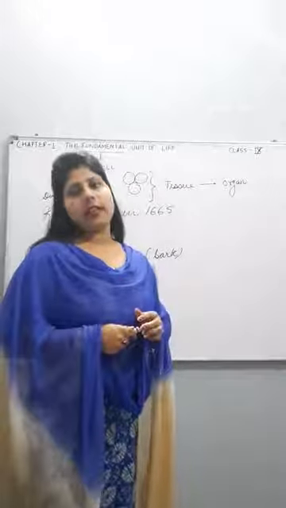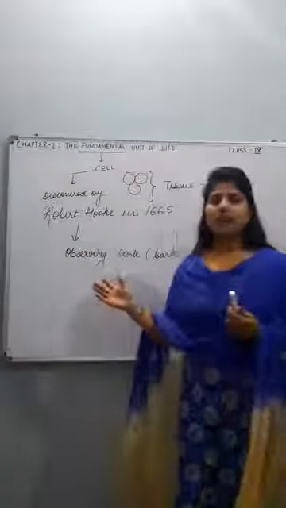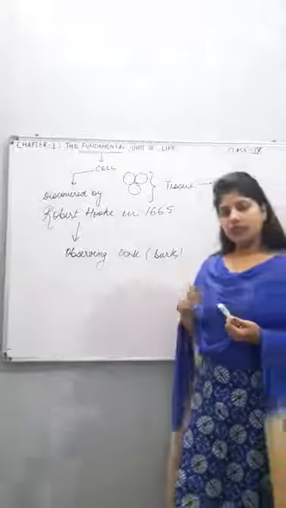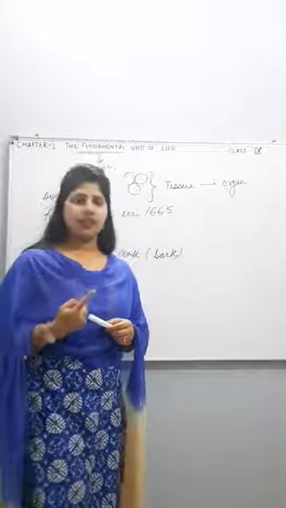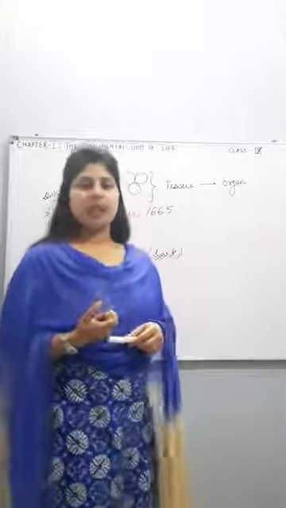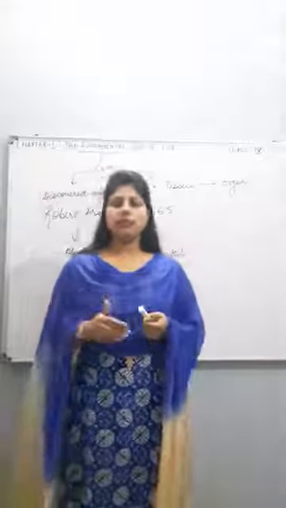Now if we talk about different organisms, actually a single cell can also be an organism. So organisms are of two types. One is unicellular. Uni means single, cellular means having cell, and some are multicellular. Multi means many, while cellular means having cells.